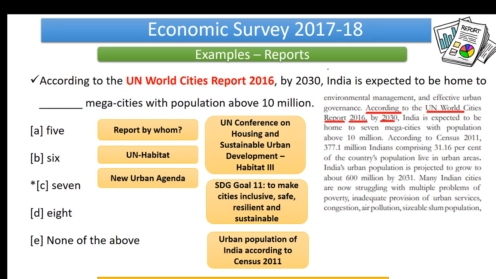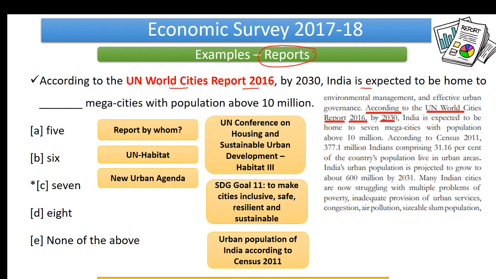Moving on to the next dimension of ours, these are on similar line of our schemes dimension, right? So this is the report dimension that we're talking about. Let us have a look at the examples, right? So according to the UN World City Report 2016, by 2030, India is expected to be home to how many megacities with a population above 10 million? Now, you can see here in the screenshot that this is mentioned here according to the UN World Cities Report 2016. Now, that is it. Our job is done. We have picked up this report.